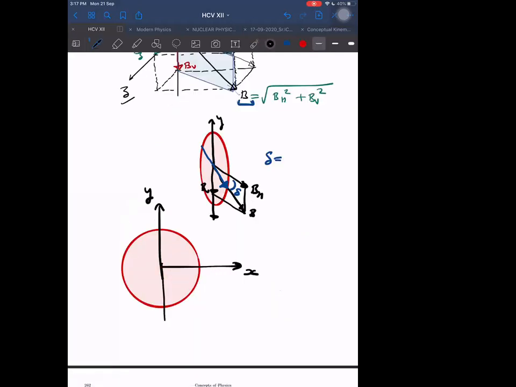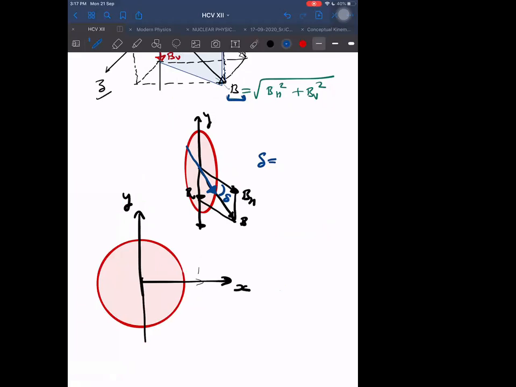So it will be the resultant of Bx and B vertical. The resultant of these two will give us not the actual B, it will be B dash, the apparent B in that plane. It will be the apparent net B in that plane.